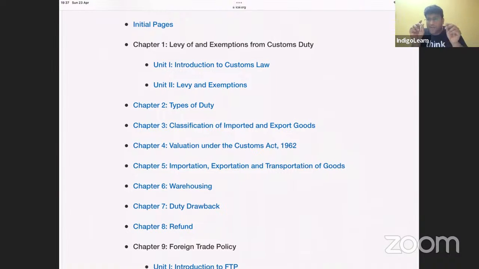There is a small difference between transit and transshipment. Imagine a person has imported goods from the US and the same vessel, without unloading in India, is directly going to Australia. That is called transit.